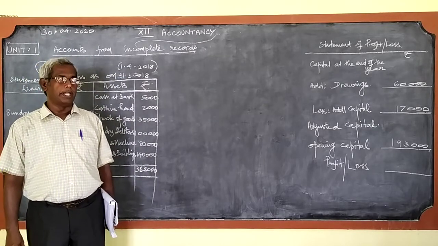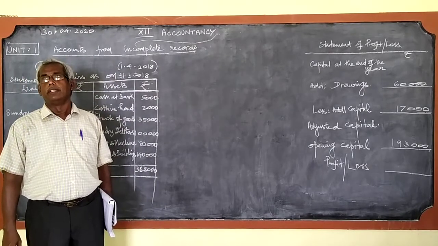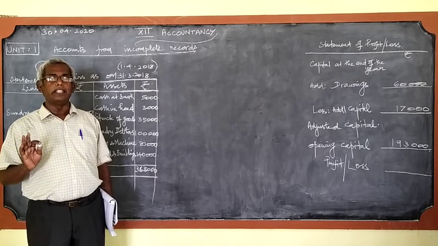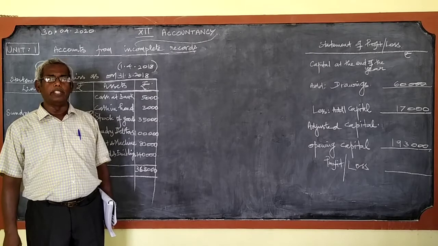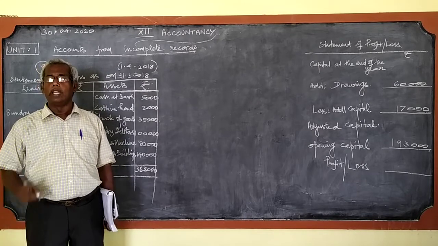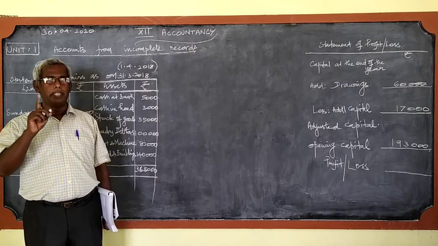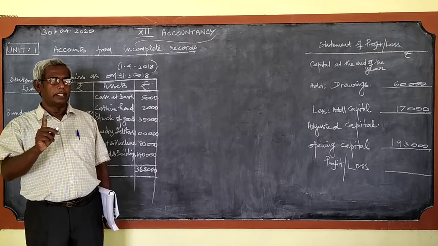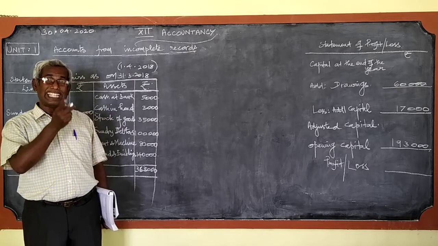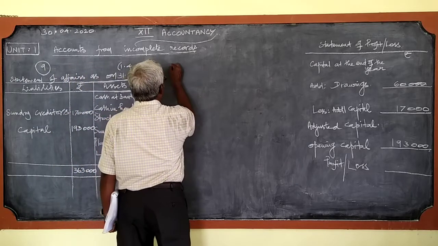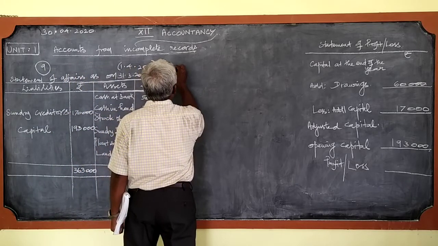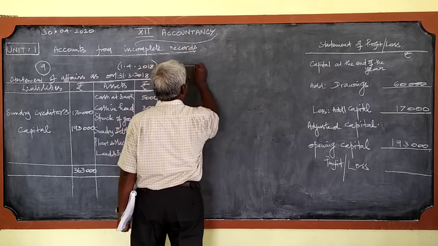Yes, I wantonly did it. Any type of adjustments should be taken into consideration only at the time of preparing the statement of affairs at the end of the year. So we are going to prepare another statement of affairs at the end of the year.